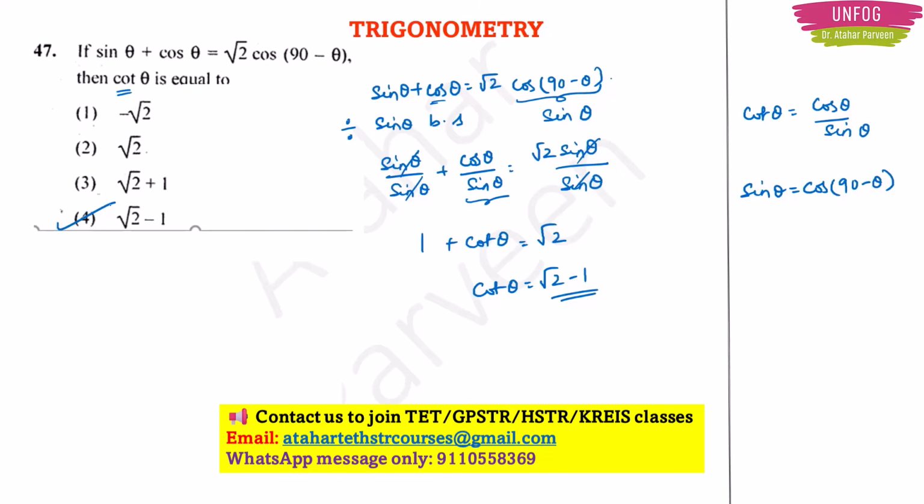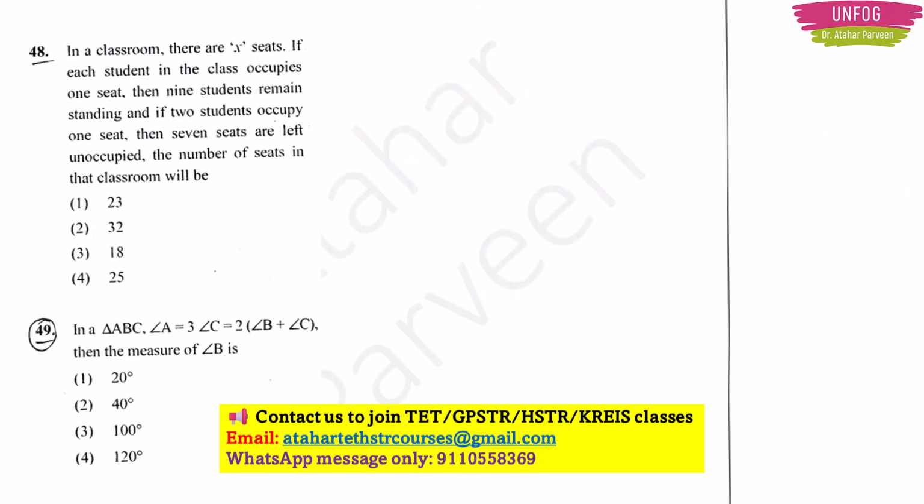Okay. So trigonometry also we have got 2 to 3 questions till now. So that's why trigonometry is also a very important chapter. Next, question number 48. In a classroom there are X seats. If each student in the class occupies 1 seat, then 9 students remain standing, and if 2 students occupy 1 seat, then 7 seats are left unoccupied. The number of seats in the classroom will be.